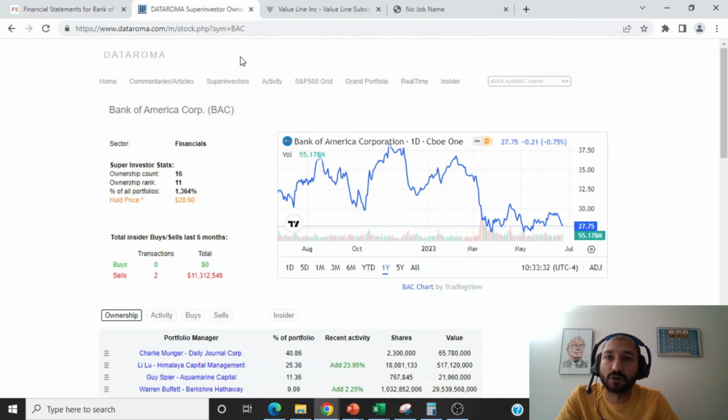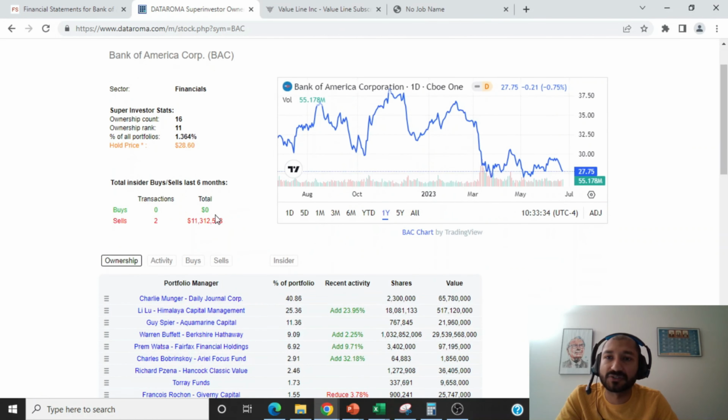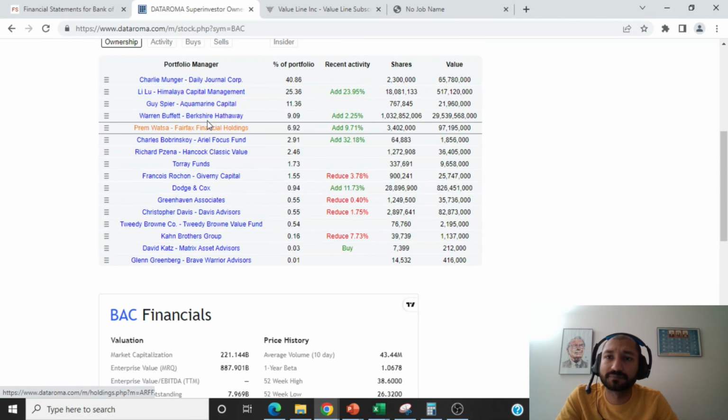Finally, let's glance over Data Roma and look at some of the super investors who have Bank of America in their portfolio. Charlie Munger, Li Lu, Guy Spier, and Warren Buffett being the famous people. Li Lu and Warren Buffett most recently bought more shares of Bank of America.